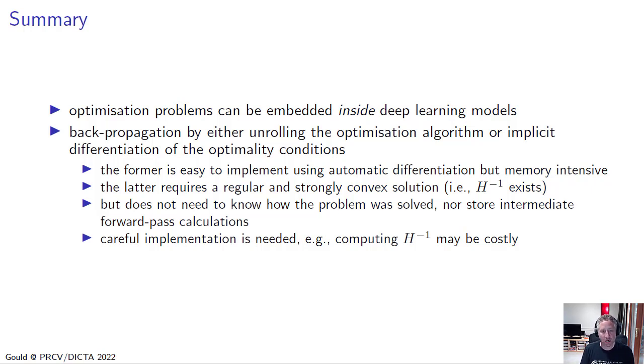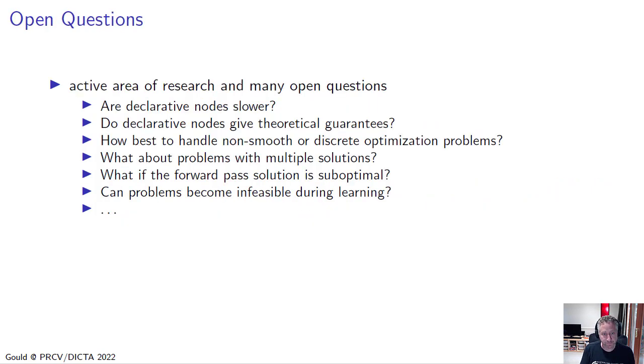The latter requires a regular and strongly convex solution, so it needs the inverse of H to exist. But it doesn't need to know how the problem was solved in the forward pass, and it doesn't need to store any intermediate forward pass calculations. It does, however, require careful implementation, because computing the inverse of H may be costly.